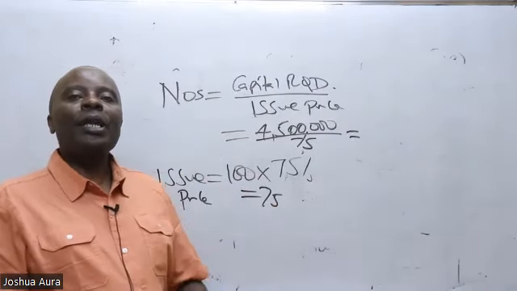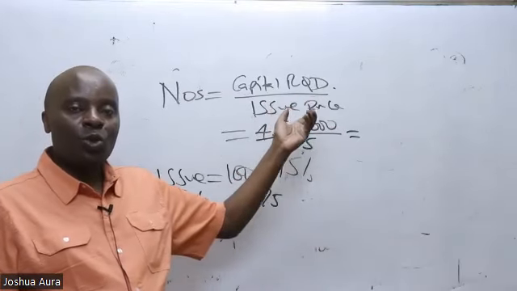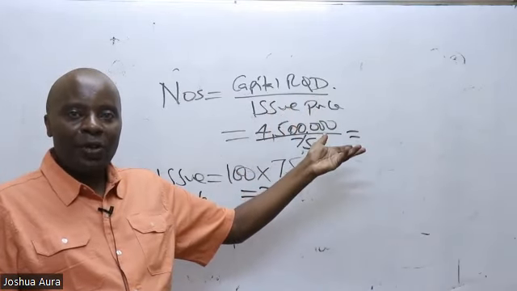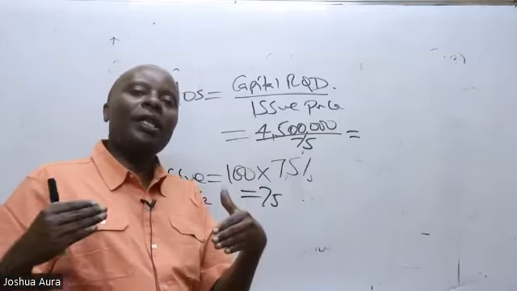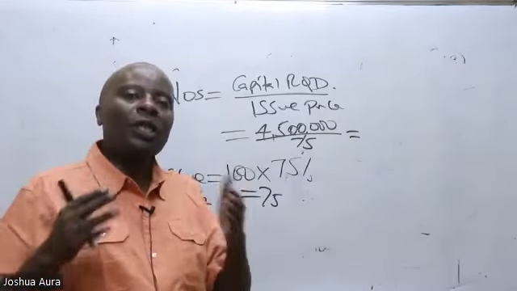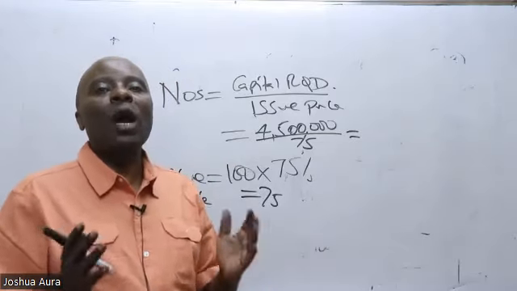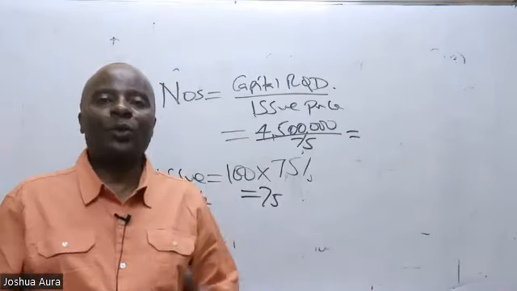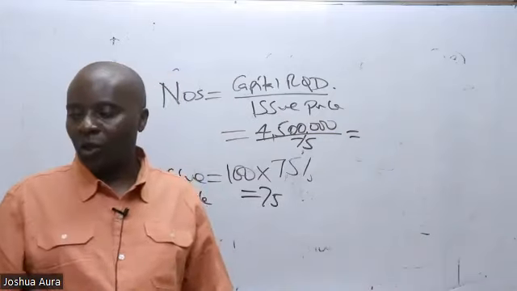I would have comfortably divided this thing like we are used to, dividing it by the par value. But we've been told that this time around, because it's a rights issue, it has got to be a bit cheaper. We're going to give a discount, and therefore we shall work with a discounted price that we shall call issue price.